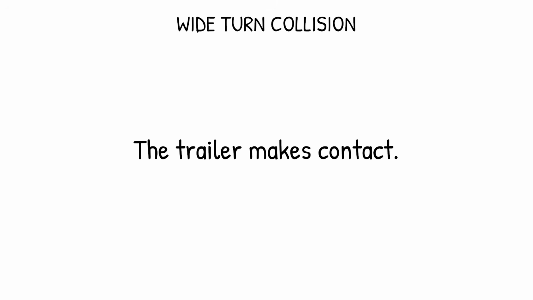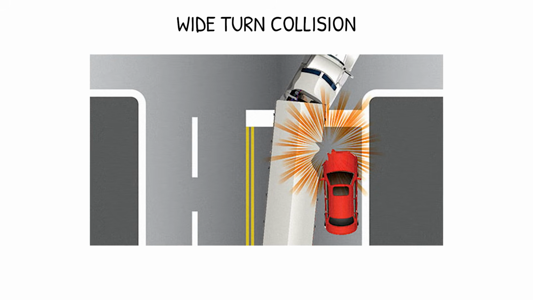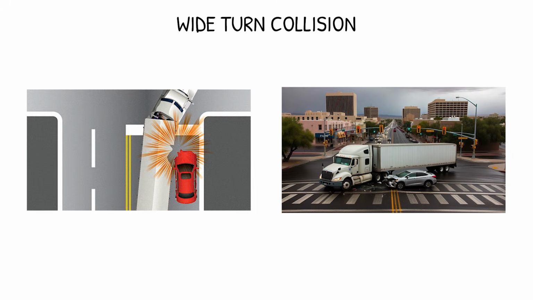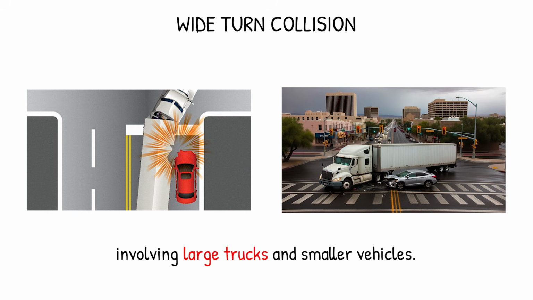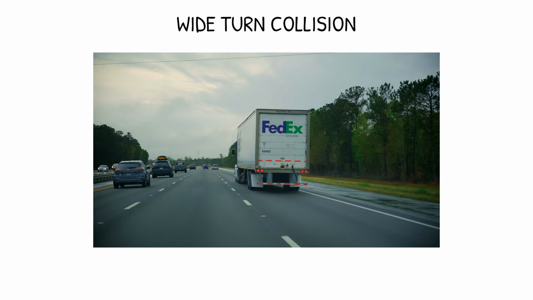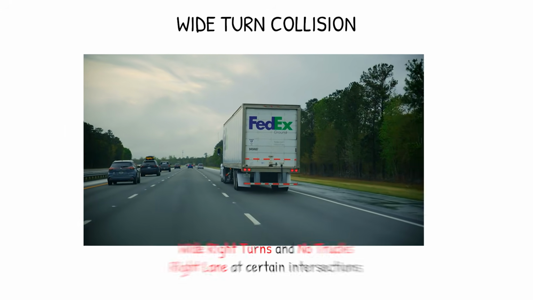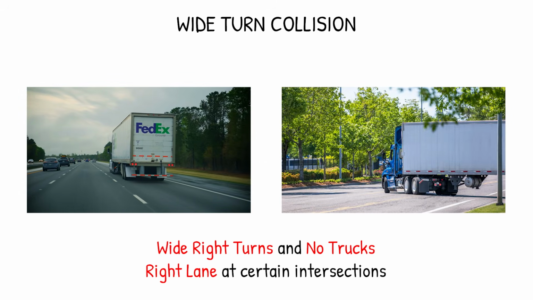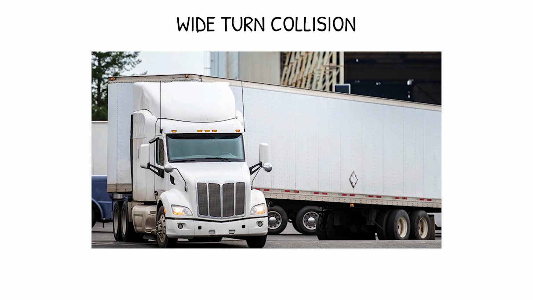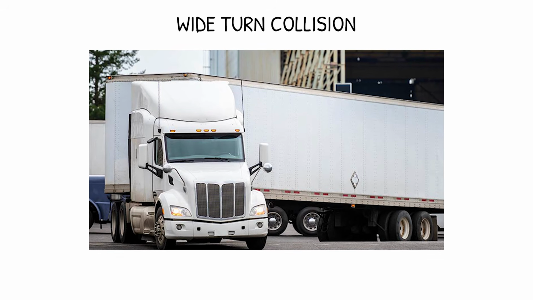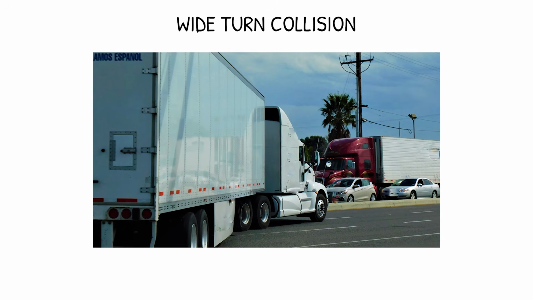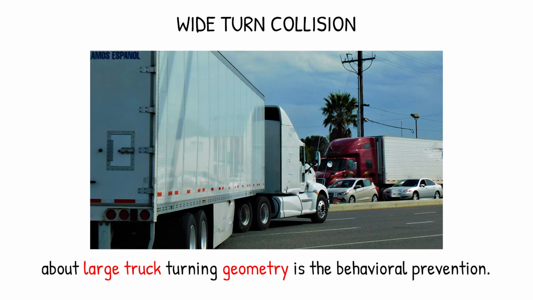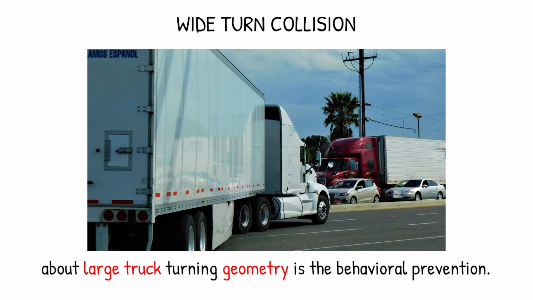The trailer makes contact. This is documented in urban crash data as one of the most common intersection incident types involving large trucks and smaller vehicles. Warning signs on the rear of trucks: wide right turns and no trucks in the right lane at certain intersections are the regulatory and operational responses to this documented incident pattern. Driver education about large truck turning geometry is the behavioral prevention.